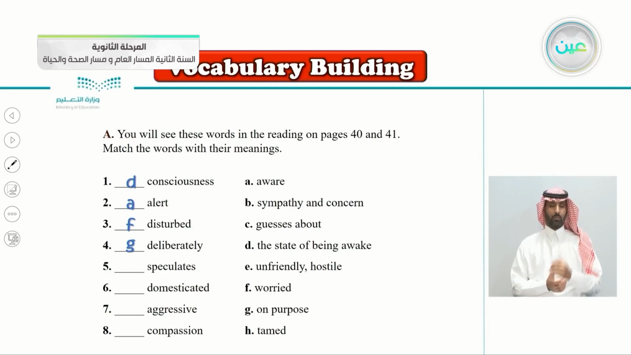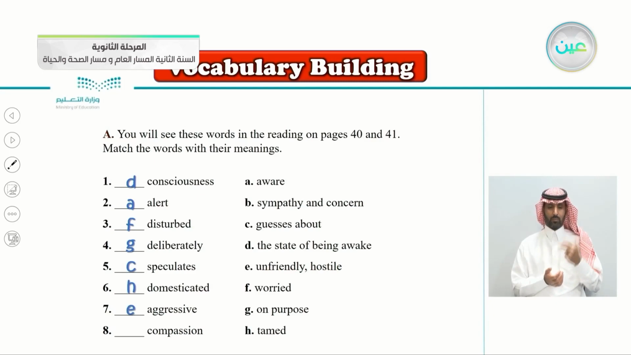Number five, speculates. Speculates goes with the letter C. Very good. To guess about something. Speculates, guesses about. Domesticated, number six, goes with the letter H. Tamed. Domesticated, to be tamed. Number seven, aggressive. So I think you know the meaning of this word. Aggressive goes with the letter E. Unfriendly or hostile. Hostile or unfriendly.